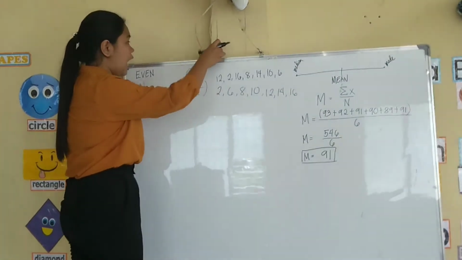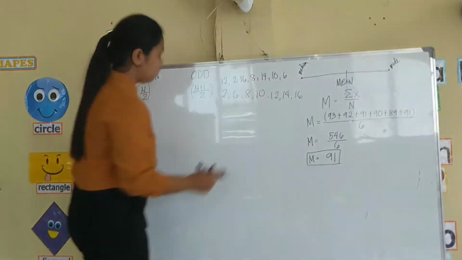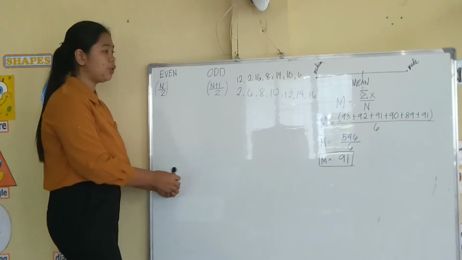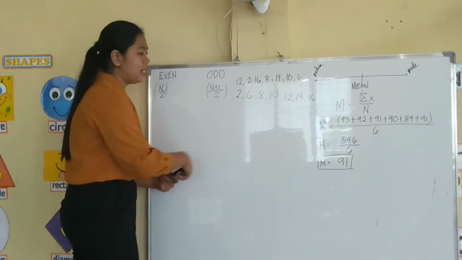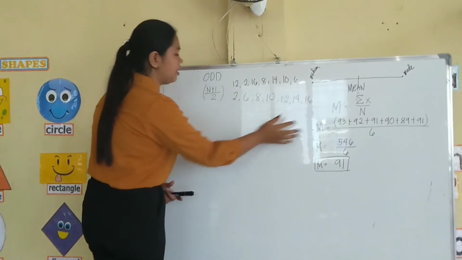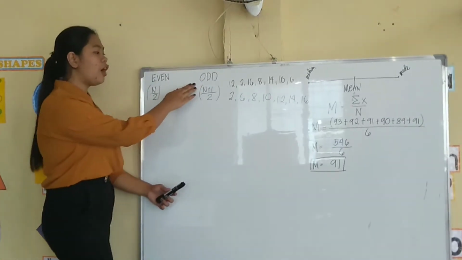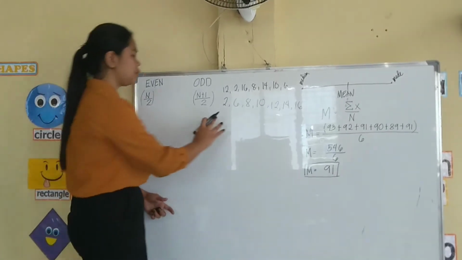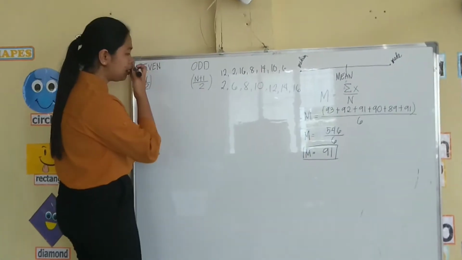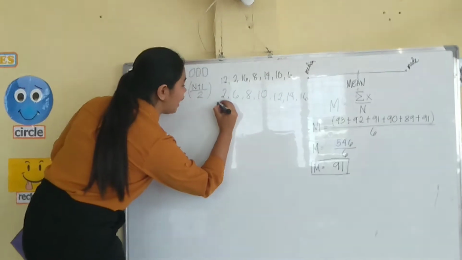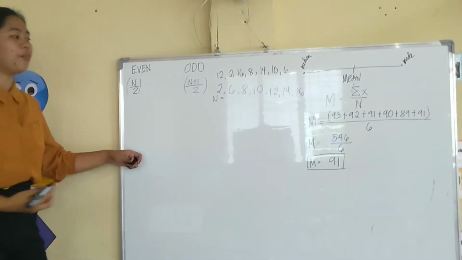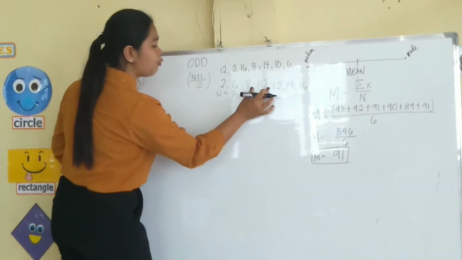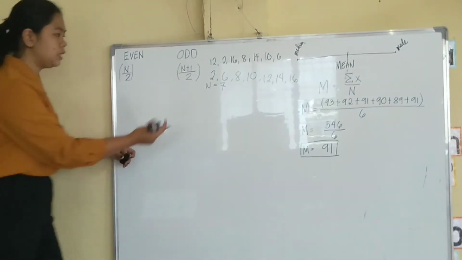So after we arrange our data, we need to identify what formula we are going to use. Because the number of our data values is 7, and 7 is odd, the formula that we will use is n plus 1 over 2. So again, what is our n? n is equal to the number of data values, which is 7. Because there are 1, 2, 3, 4, 5, 6, 7 data values.